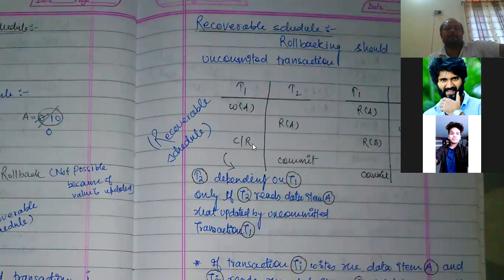Suppose T1 rolls back and T2 has not committed; T2 has read some value, so it has the chance to roll back too. But if T2 has already committed, it does not know whether T1 will roll back, and after committing, T1 commits or rolls back. Then it is an irrecoverable schedule. Otherwise, it is a recoverable schedule.